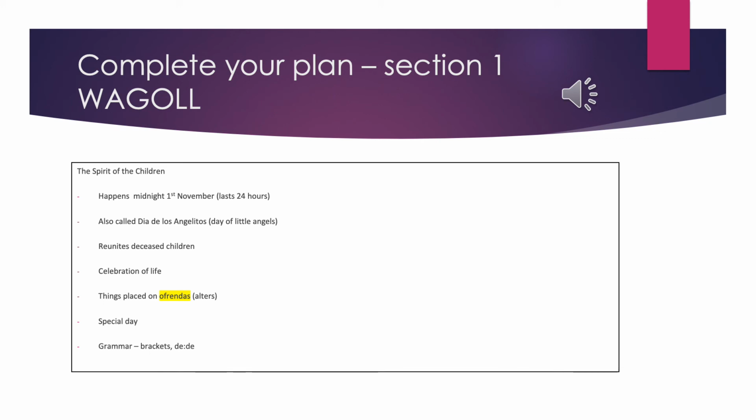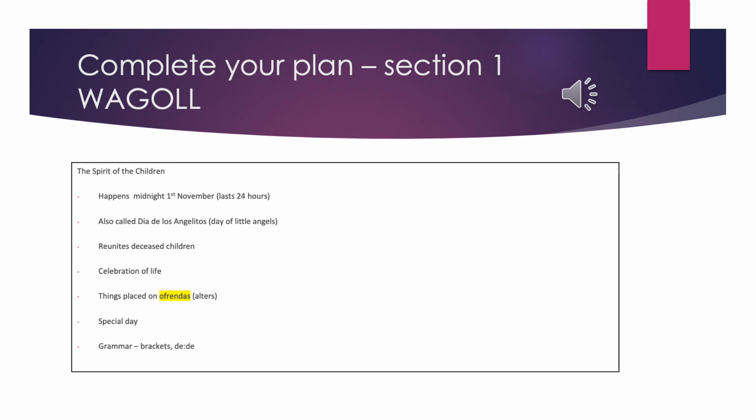Then I've put another bullet point also called Dia de los Angelitos, and then again in brackets I put Day of Little Angels. So there I know again I've got some extra information that I need to add in, and I will probably try and show that in dashes just to vary my punctuation. I then have put down that reunites the deceased children. That's important because that is what the spirit of the children is.